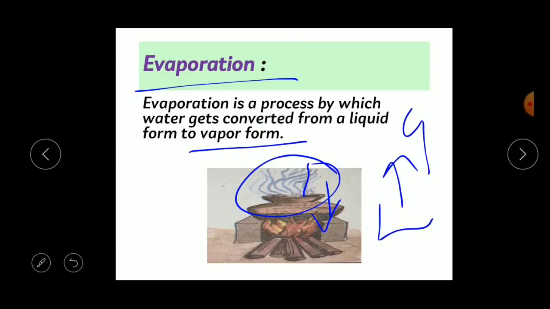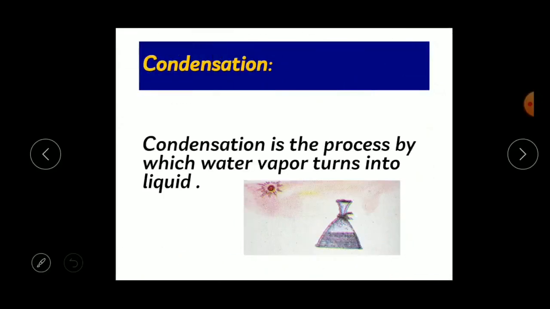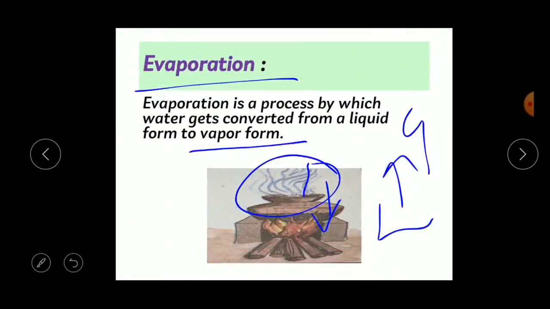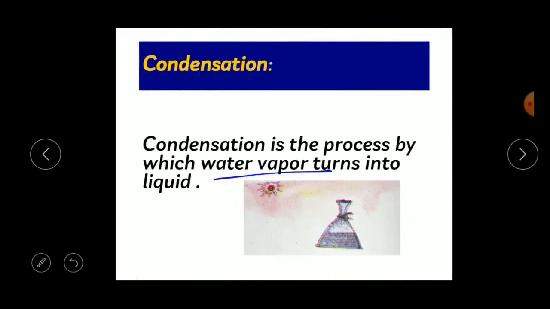Now what happens to the water that has evaporated? That is nothing but condensation. Condensation is the process by which water vapor turns into liquid. The water vapors which came here, when we heat the water, it gets converted into vapor. Again that vapor turns into liquid because of the coolness. That is called condensation.